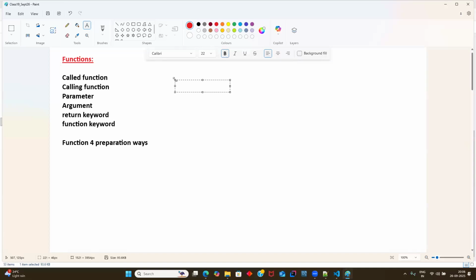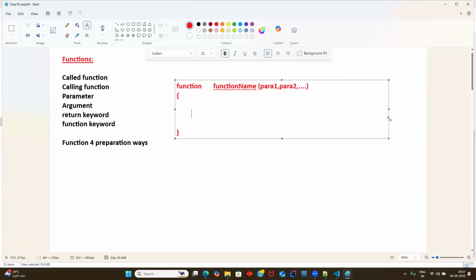The syntax for a called function is: we use the function keyword, followed by a function name, and then inside the parentheses we write the parameters, and then inside the curly braces we give the body of the function.